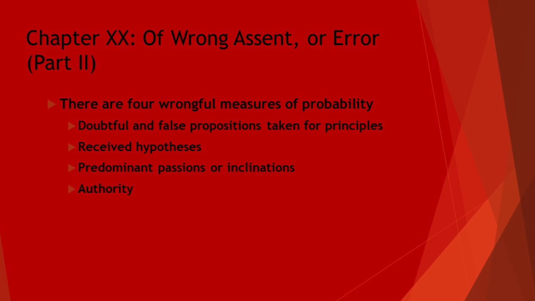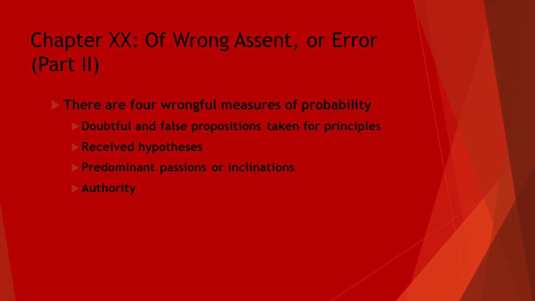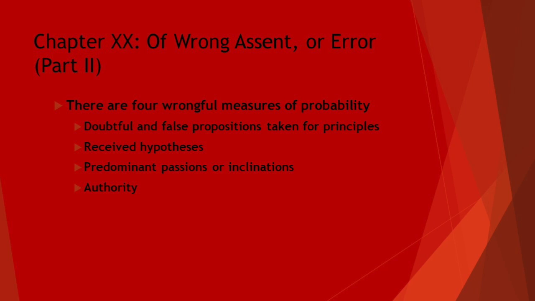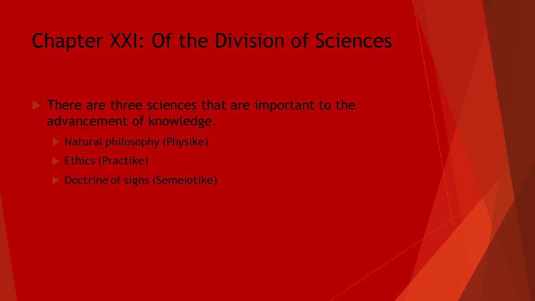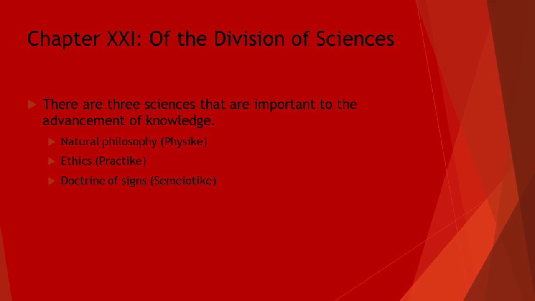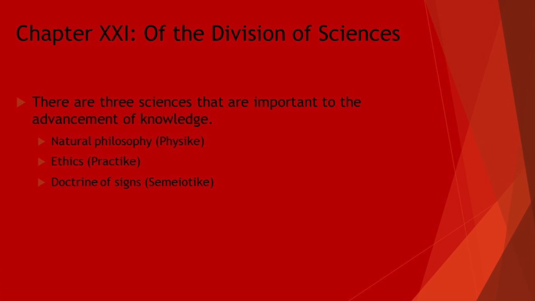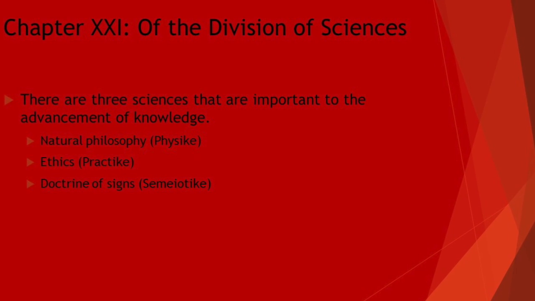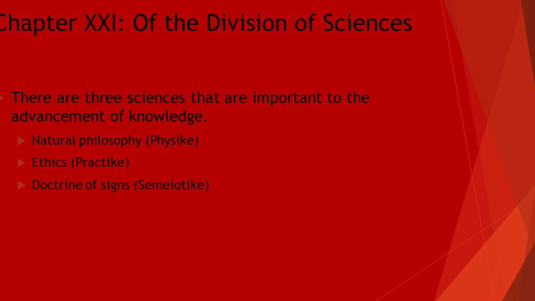While there's something that you can believe without hardcore proof, in a matter of life and death, you must have such proof. Finally, we have authority, when one believes that men in a position of epistemic authority are always right, which is erroneous. Locke concludes this chapter by giving us the three sciences necessary for knowledge: natural philosophy, or physique, which is the knowledge of things; ethics, or pratique, which is the skill of right for the attainment of things good and useful; and the doctrines of science, semiotics, which is the consideration of the nature of science, typically words, which stem from ideas.